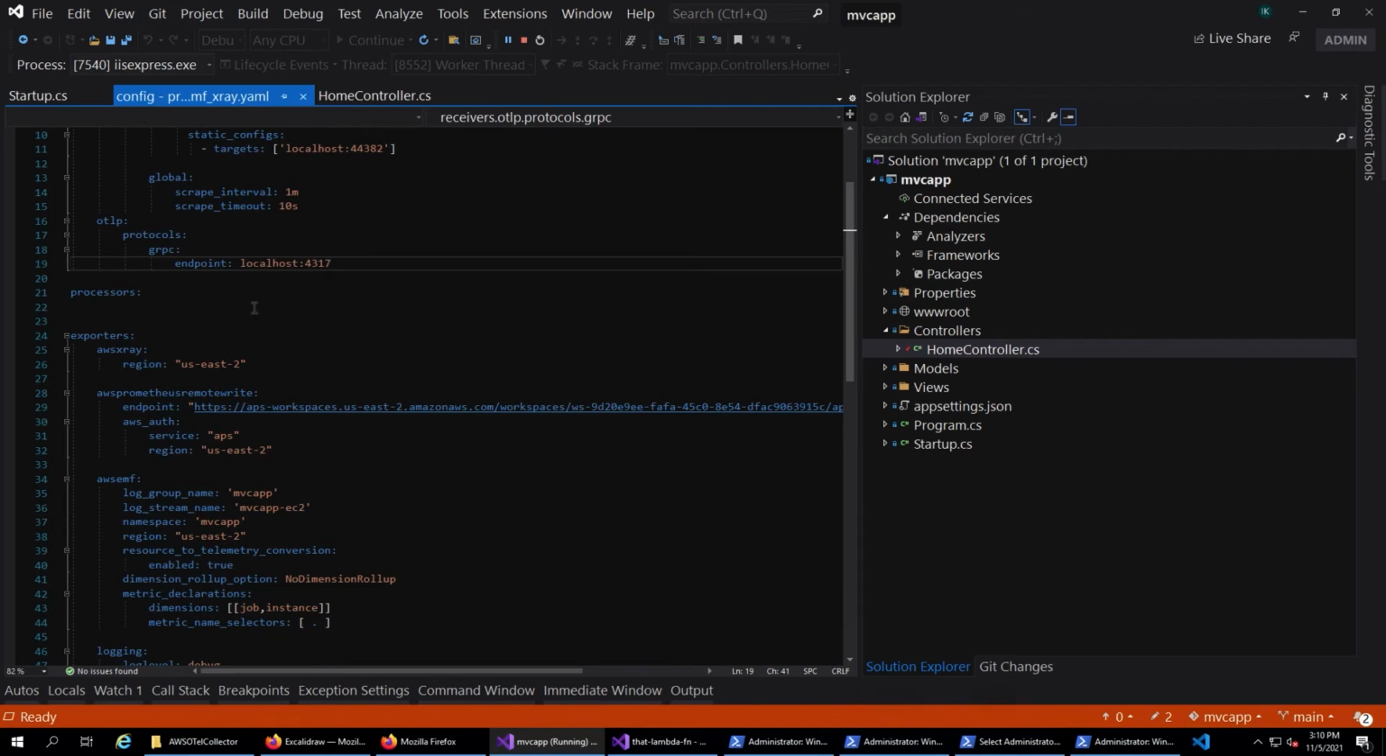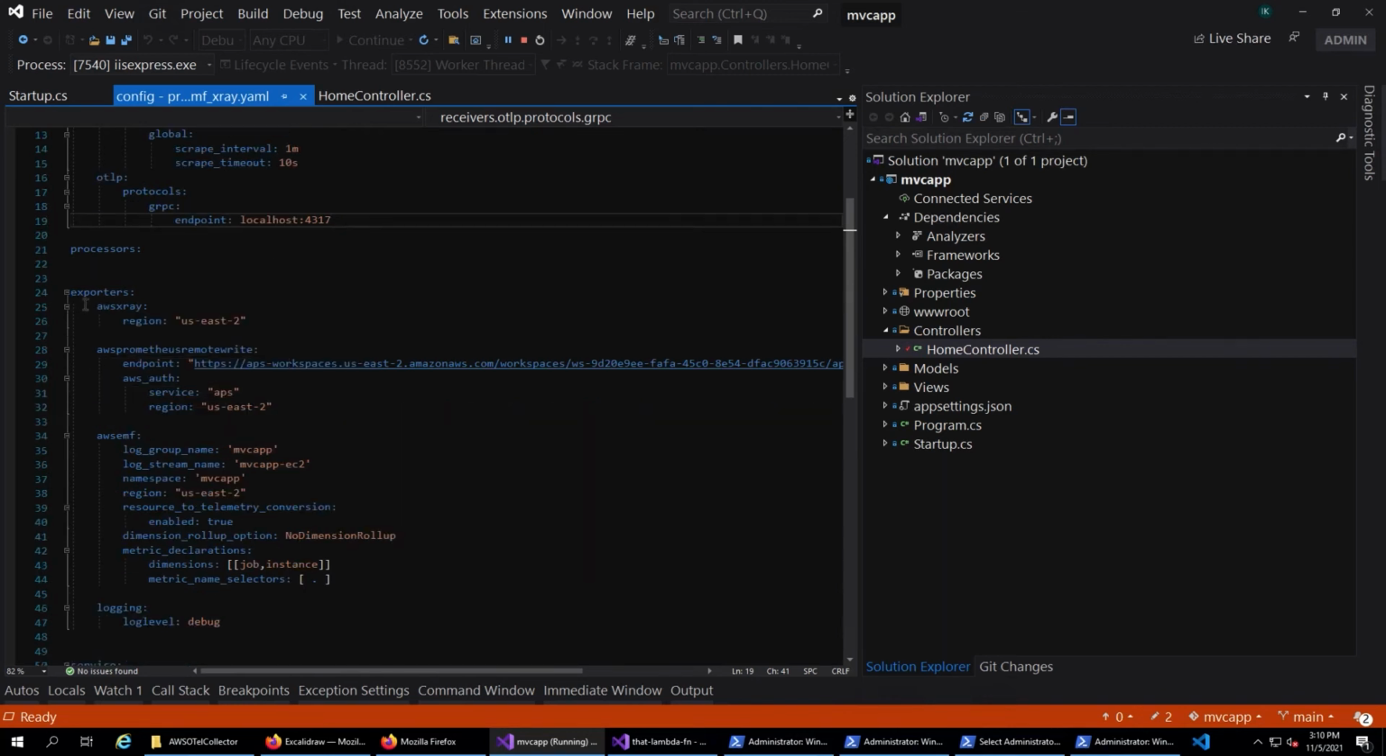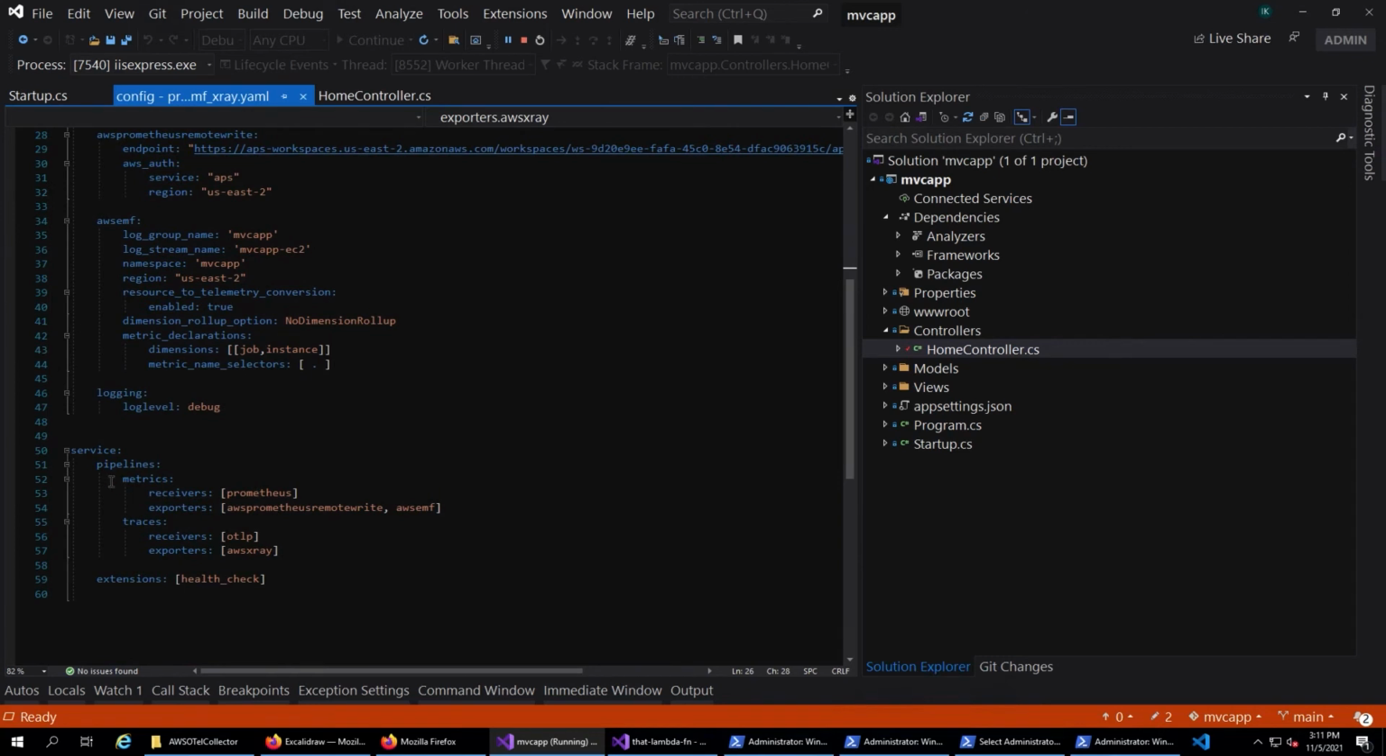So the traces are being sent here, and in the exporters I've added the AWS X-Ray section, and all I did was mention the region. If it's the same region that you're sending to, you don't have to. Here I'm sending it to a different region, so I had to configure that. And in the pipelines, earlier we only had the metrics pipeline. Now I also have the traces pipeline.